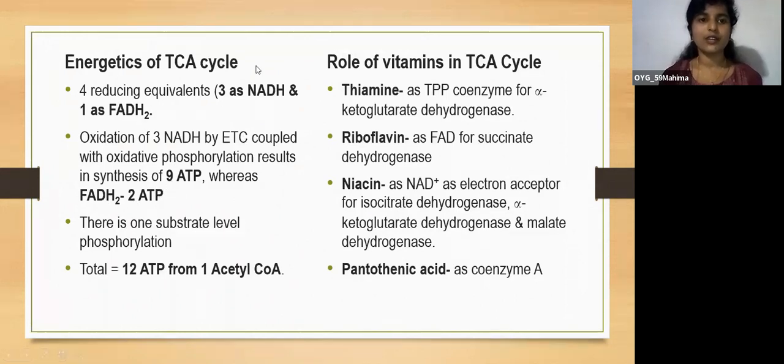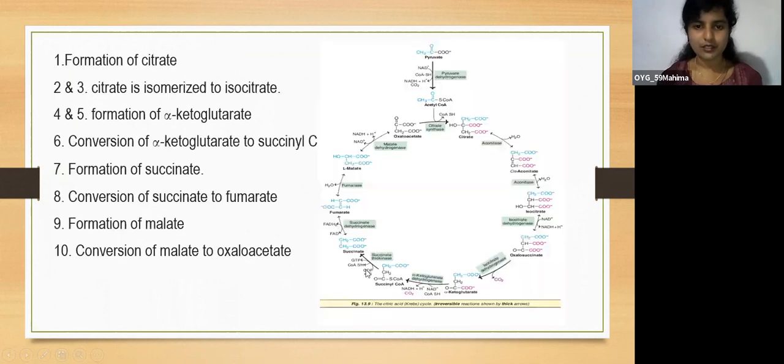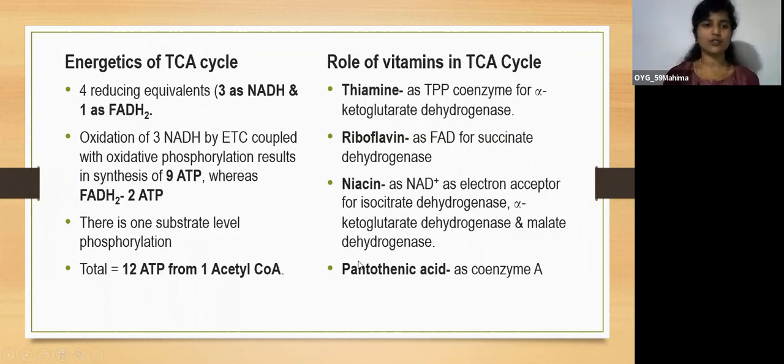So totally from these 4 reducing equivalents, 11 ATP will be formed, and there is one substrate level phosphorylation. Substrate level phosphorylation occurs here in the succinate thiokinase step, where you can see GDP is converted to GTP. So this is a substrate level phosphorylation.